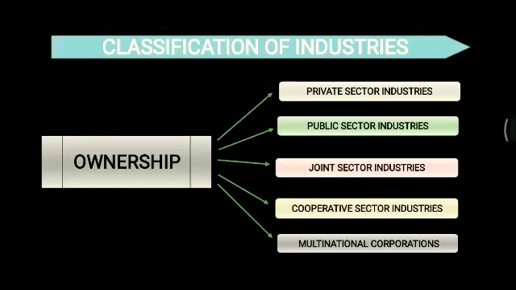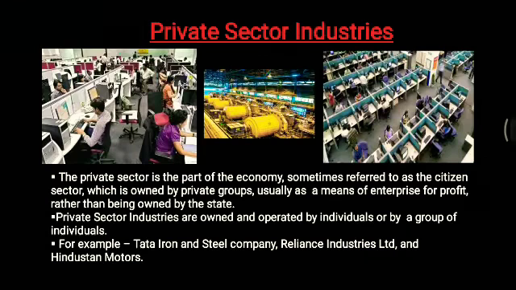Now on the basis of ownership, the industries are classified into private sector, public sector, joint sector, cooperative sector and multinational corporations. Alright, so these are the different types of industries on the basis of ownership. Now let's see them one by one. First we have the private sector industries.